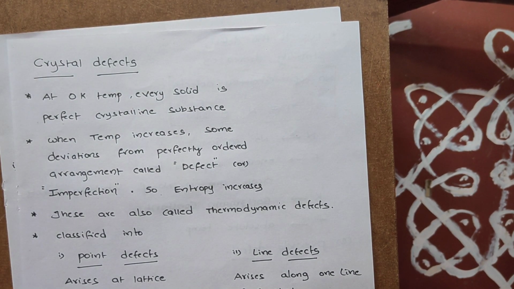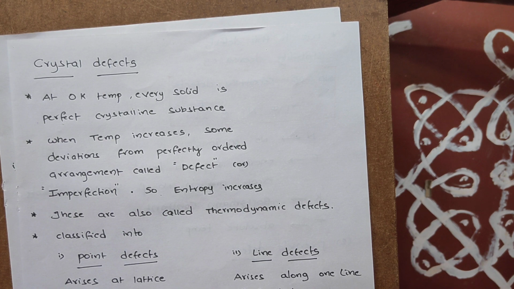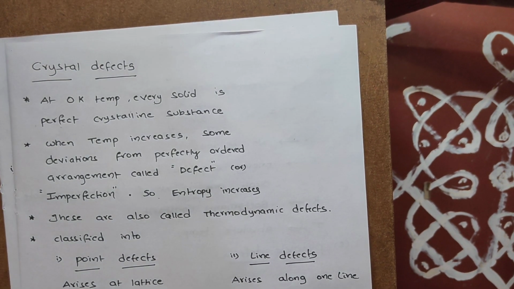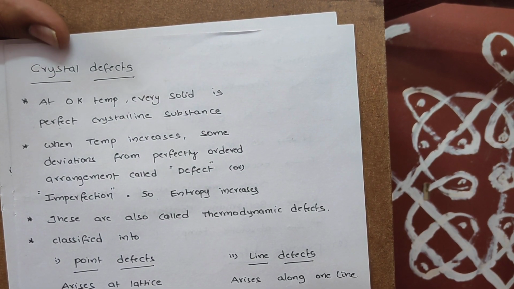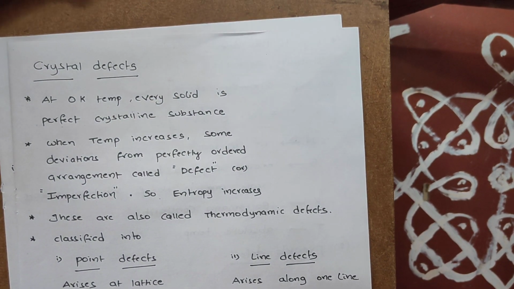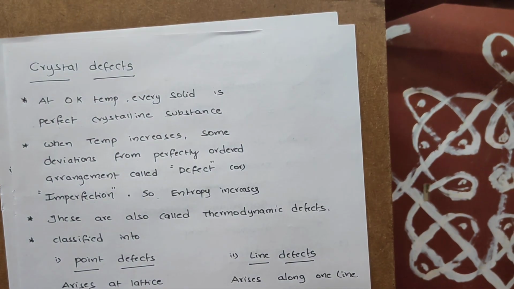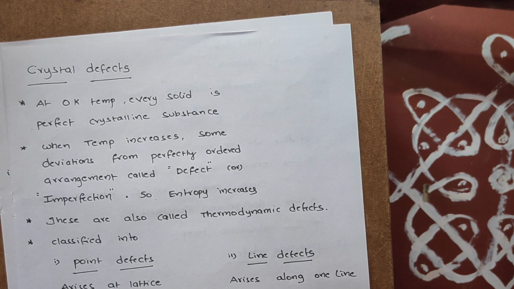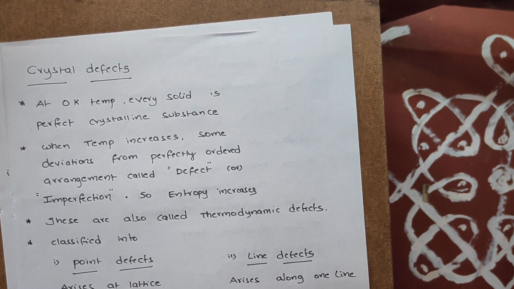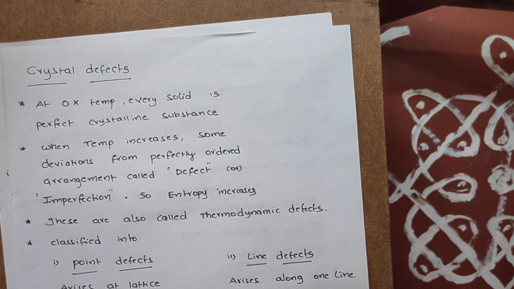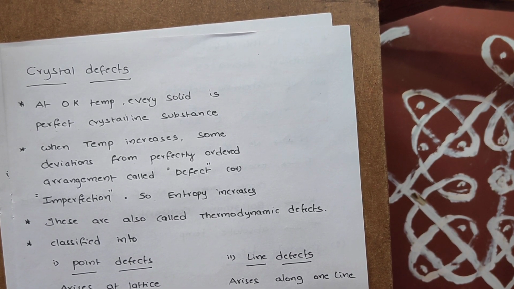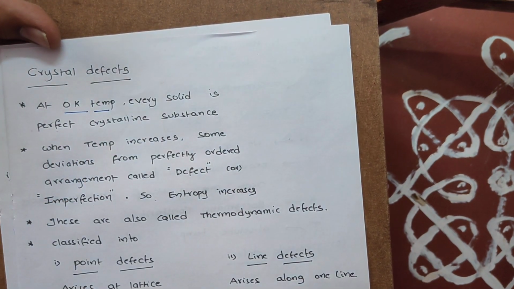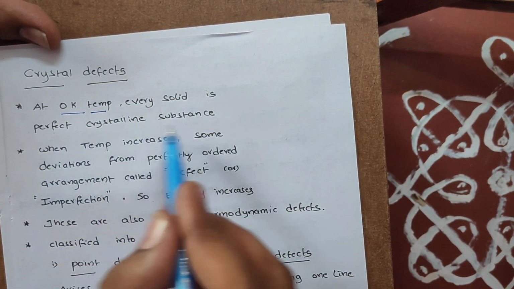Students, good morning. And now we are coming to our next topic, crystal defects. Most important topic, students. While we're discussing crystal defects, first of all, how defects arise in the crystal is a very important thing. Students, do you remember the third law of thermodynamics? The entropy of a pure and perfect solid substance is zero at absolute zero temperature. That is a statement. Means, students, at 0 Kelvin temperature, every solid is a perfect crystalline solid.